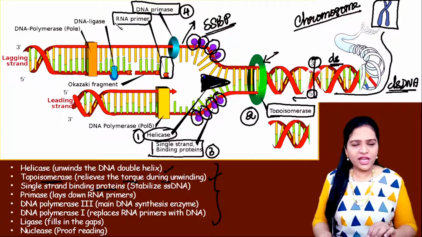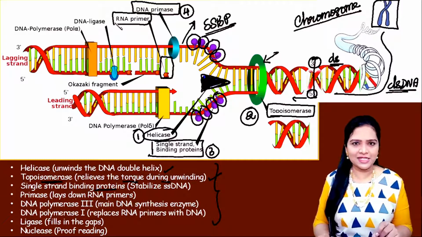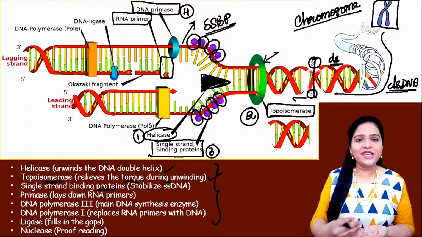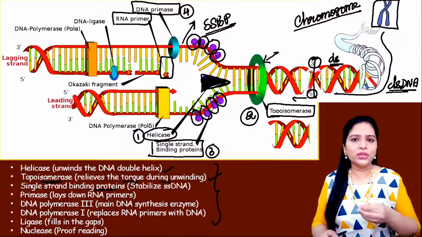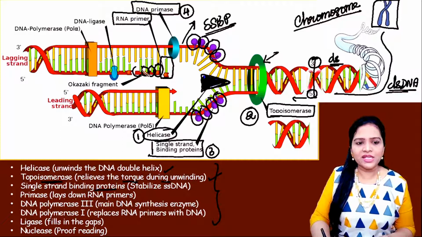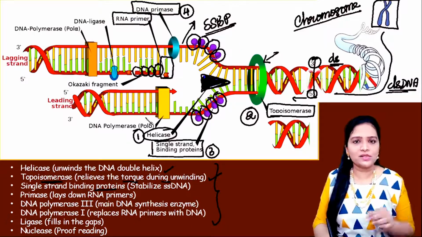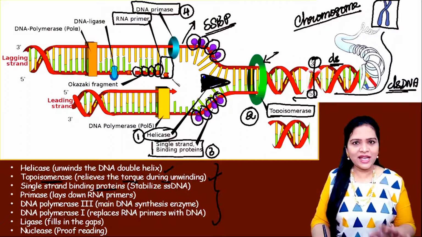For the production of a new strand of DNA, a small segment of RNA primer is needed. From this RNA primer only, new strands of DNA will be produced. That means new nucleotides will be added one by one after this RNA primer. So that is how the replication is going to occur. I will tell you all this in detail after this, right?